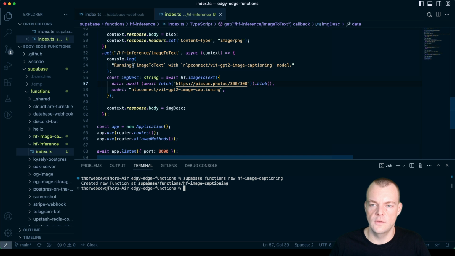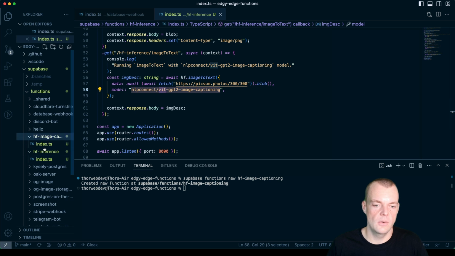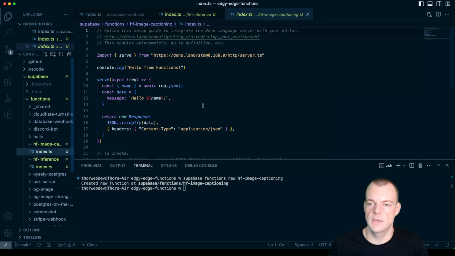Image to text is exactly this image captioning model that we can use, and that's what we'll want to use. And so now we have our image captioning here. We will want to combine this with Database Webhooks.